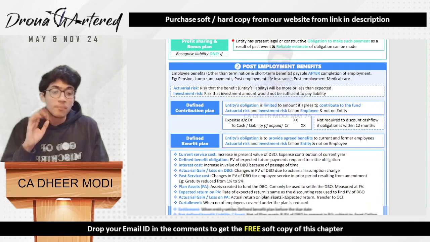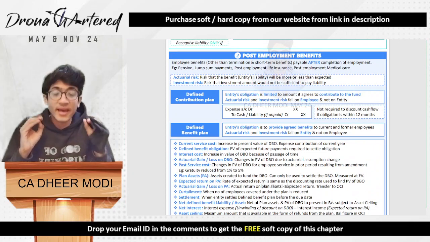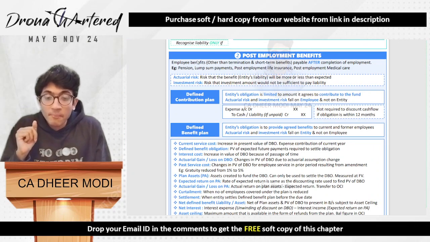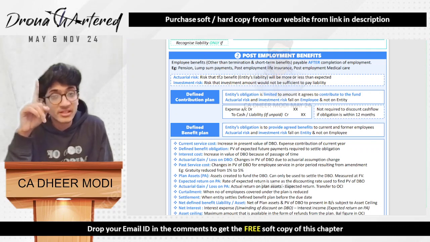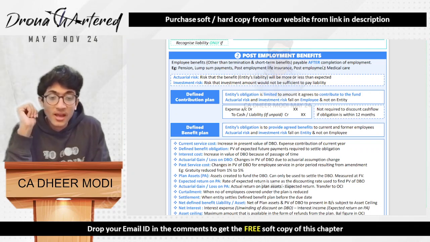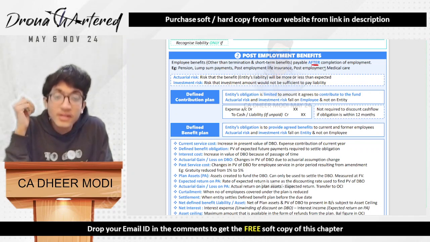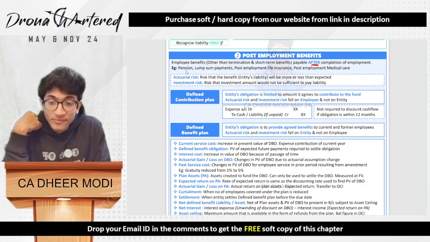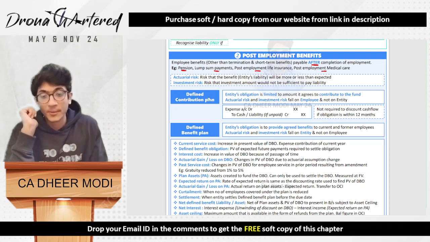Next comes your post-employment benefits. Now this is a little complicated, but I have tried to make it as easy as possible. These are employee benefits other than termination and short-term benefits. Termination is the benefit that you pay once the employee is leaving or you are removing. Post-employment benefits are payable after the completion of employment. So, for example, your pension, any lump sum payments, post-employment life insurance, post-employment medical, all of this comes under your post-employment benefits.